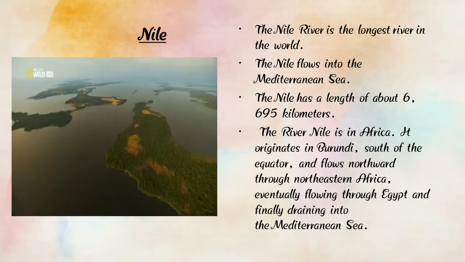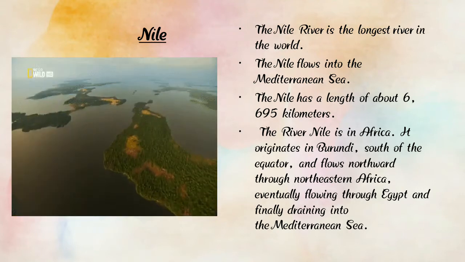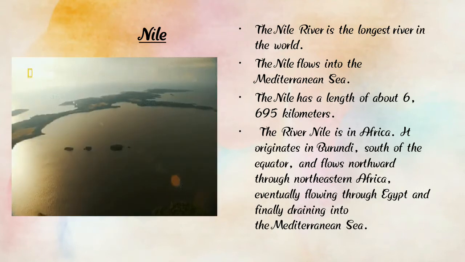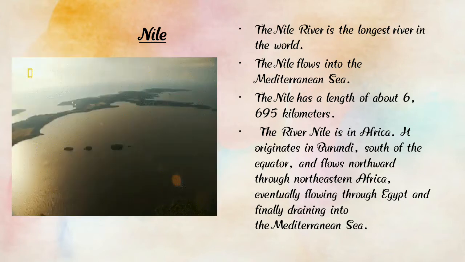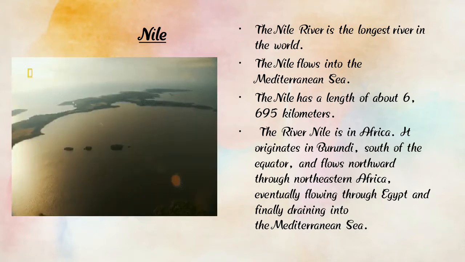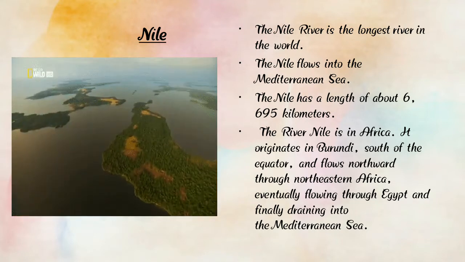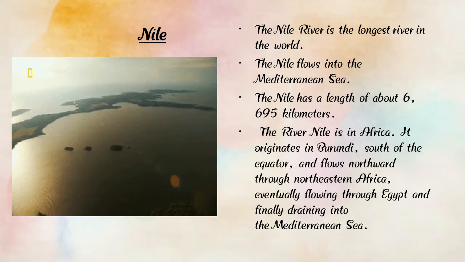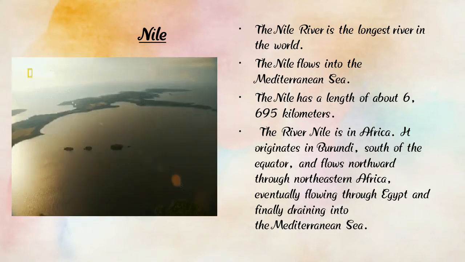The Nile River is the longest river in the world, and the Nile flows into the Mediterranean Sea. The Nile has a length of about 6695 kilometers.